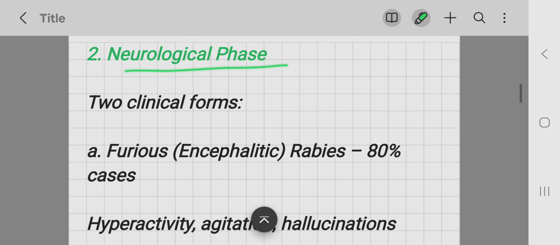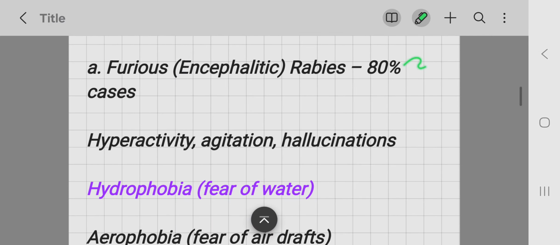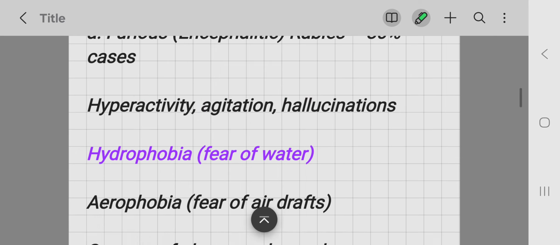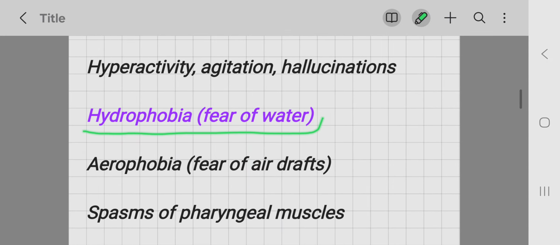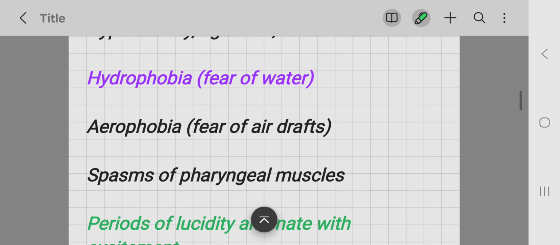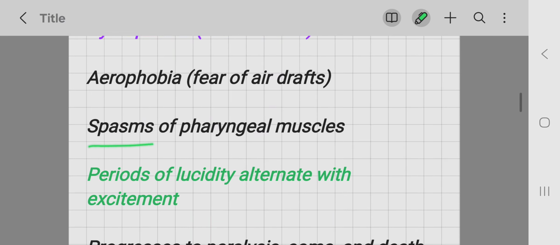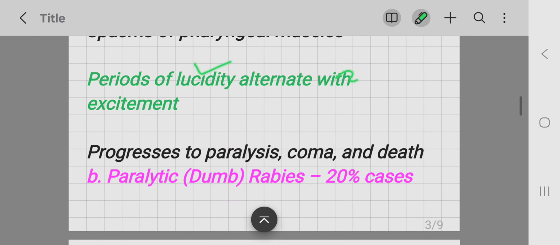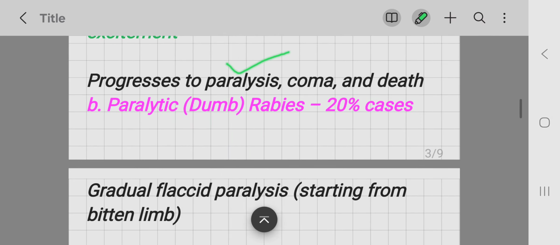Then the neurological phase. The neurological phase exists in two forms. First one is furious, dramatic encephalitic rabies. It is seen in 80% of the cases. It leads to hyperactivity, agitation, and the patient may have visual and auditory hallucinations. When the patient sees water, he has pharyngeal muscle spasms leading to hydrophobia. Also the patient has aerophobia, fear of air drafts. And there are spasms of the pharyngeal muscles, and there may be periods of lucidity that alternate with periods of excitement. This condition ultimately progresses to paralysis, coma, and leads to death.